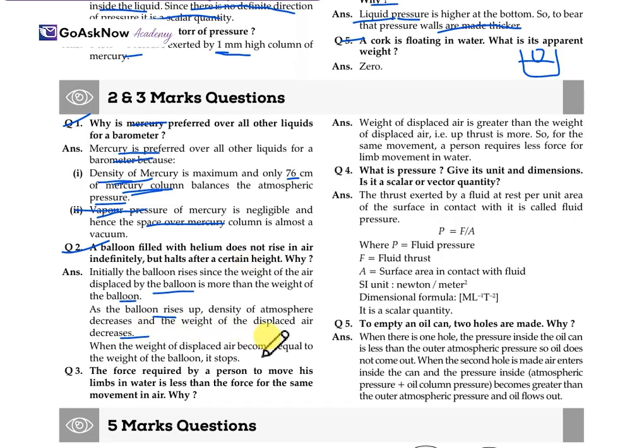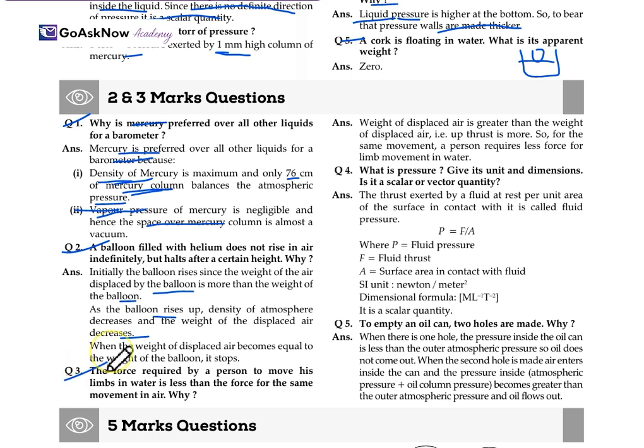When the weight of the displaced air becomes equal to the weight of the balloon, it stops. At this moment, the weight of the displaced air equals the weight of the balloon, and that's the reason it halts there.